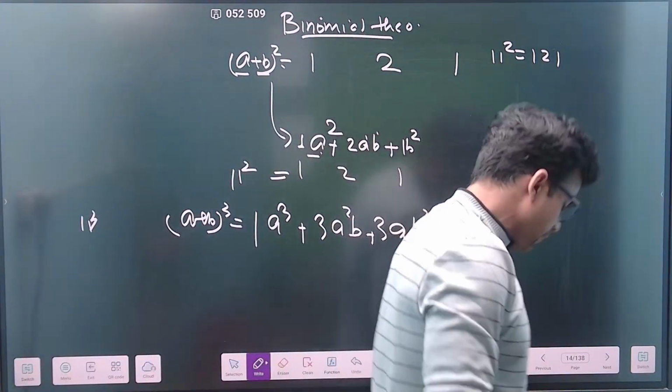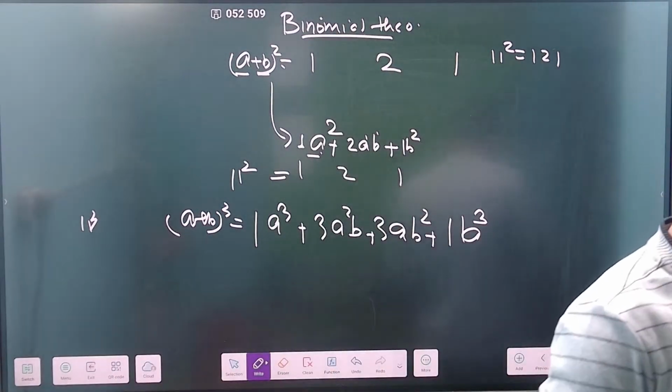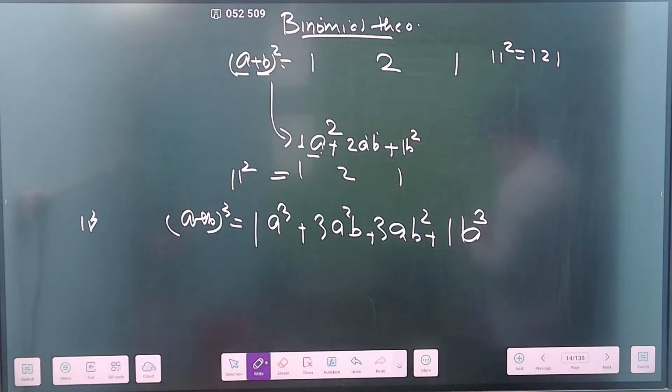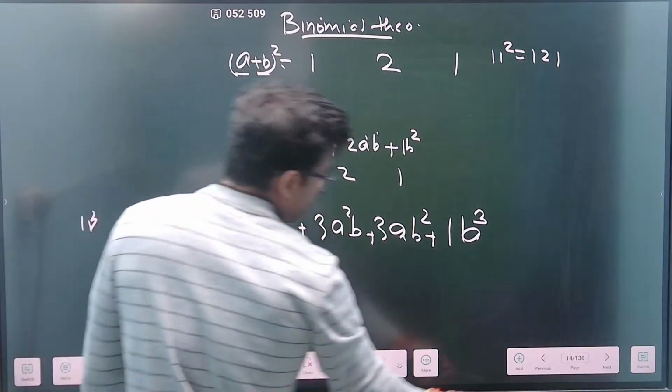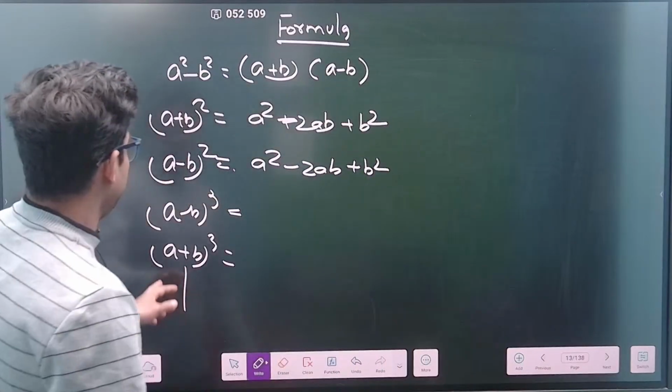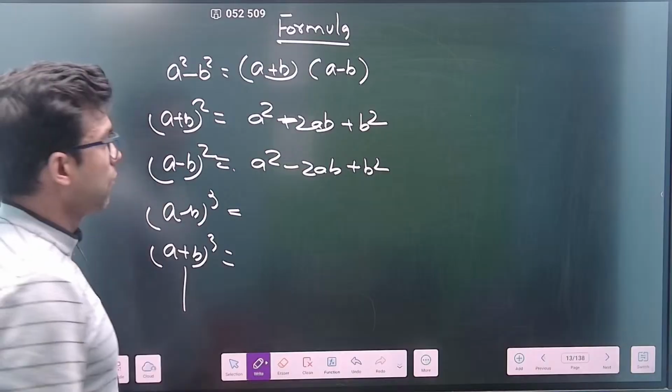I hope this is clear. If any one of you is having a problem, you can ask me directly, guys. So with this method you can now derive the formula of a plus b whole cube and a minus b whole cube.